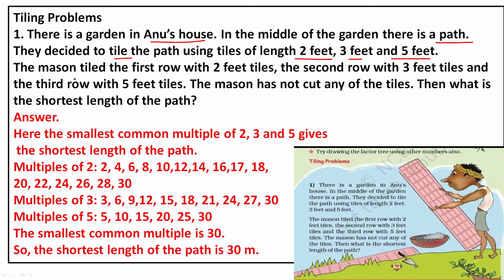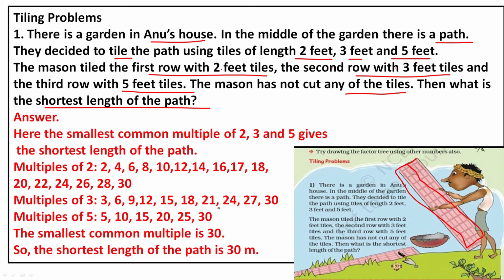The mason tiled the first row with 2 feet tiles, the second row with 3 feet tiles, and the third row with 5 feet tiles. The mason has not cut any tiles. He does not want to waste any. Then what is the shortest length of the path? What is the length of the path they are asking? This is how the mason made the path with the tiles.